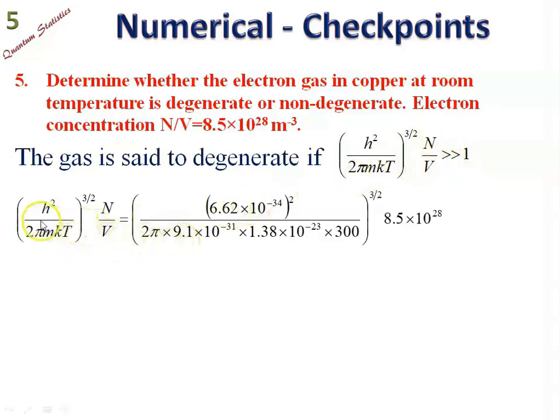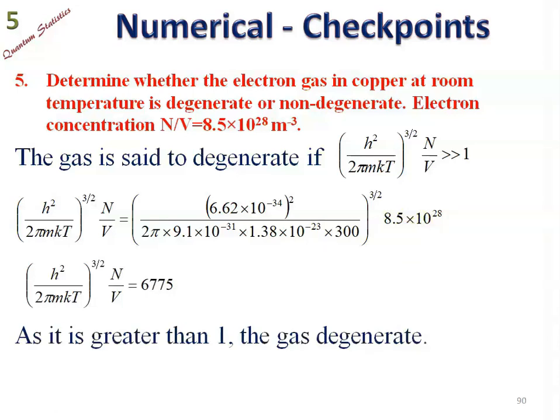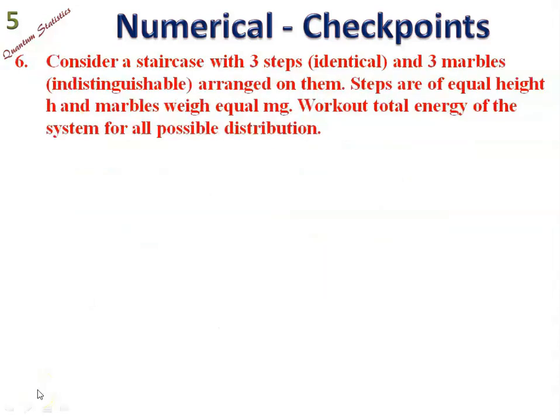So let us calculate this quantity. Let us substitute h as 6.62 into 10 power minus 34. Pi is 3.14. Mass of electron is 9.1 into 10 power minus 31 kg. Boltzmann's constant 1.38 into 10 power minus 23, and temperature is 300 Kelvin, standard temperature. This multiplied by the density. So if you work this out, it is 6775, which is obviously greater than 1, and the electron gas is degenerate.